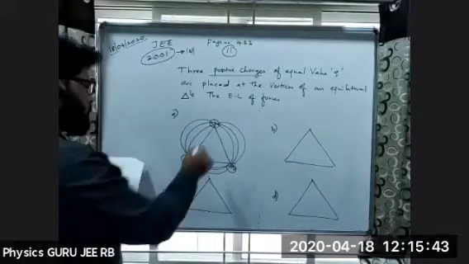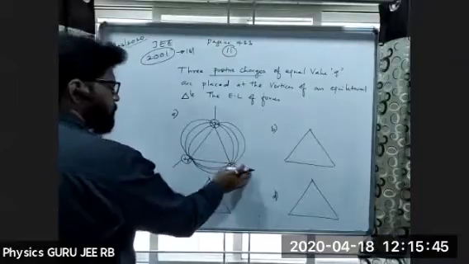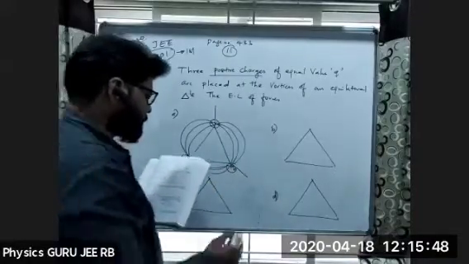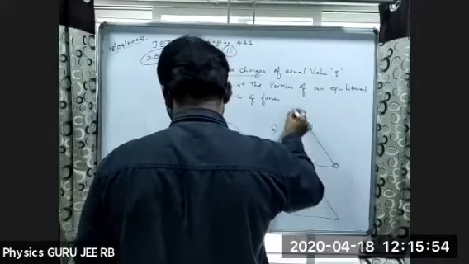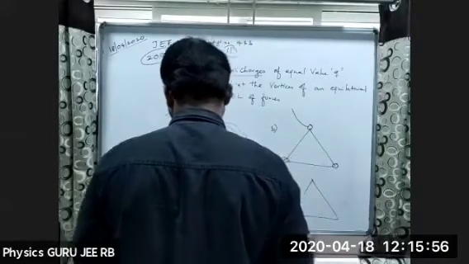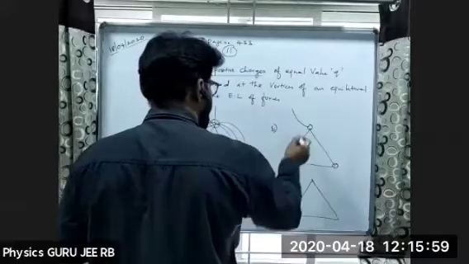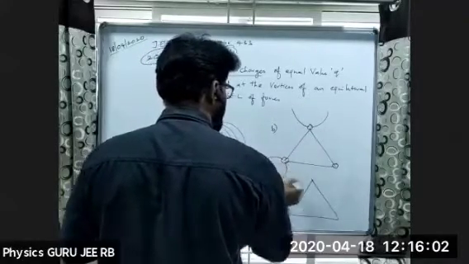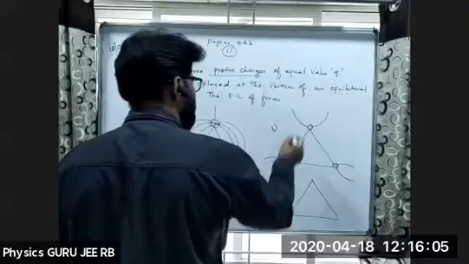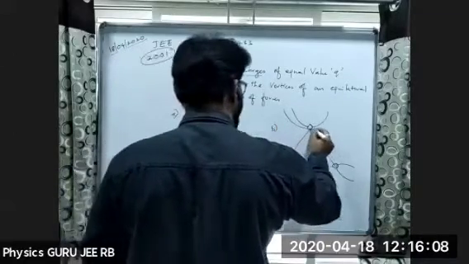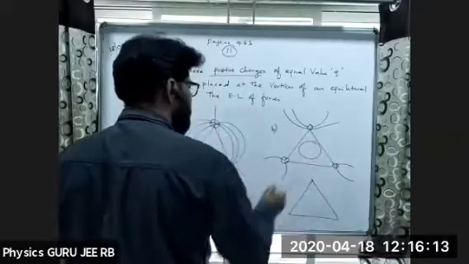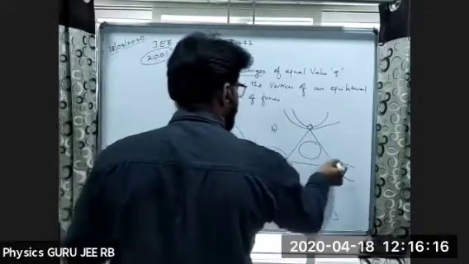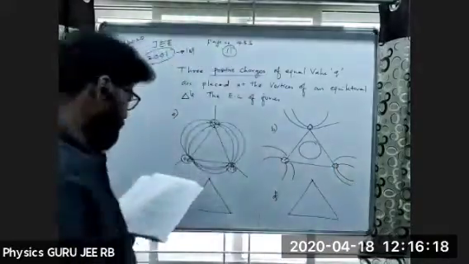The first one. And the second one, he has given a circle like this. And next, the third one.